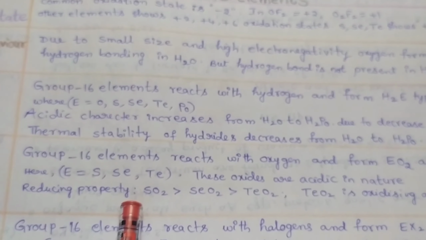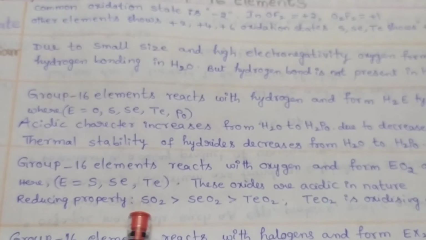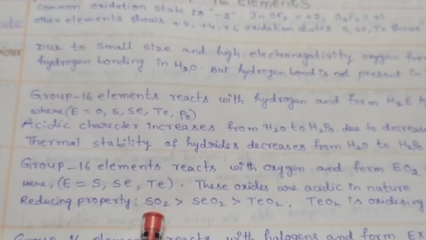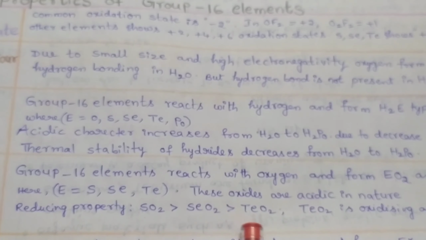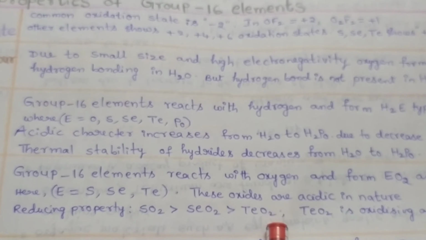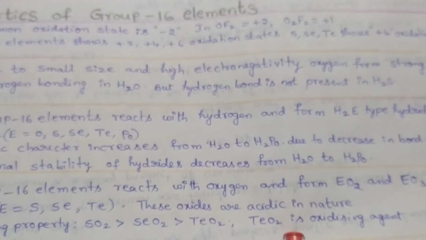Reducing property. The oxides of group 16 elements have reducing property. The reducing property is as follows: sulfur dioxide is greater than selenium dioxide, which is greater than tellurium dioxide. That means here tellurium dioxide is an oxidizing agent.